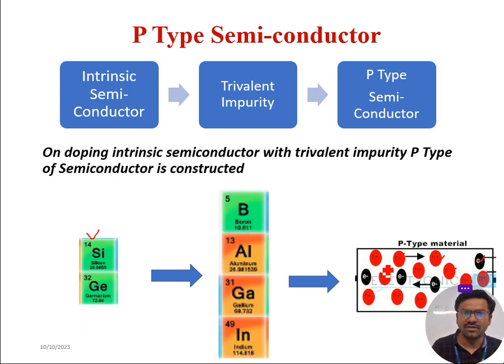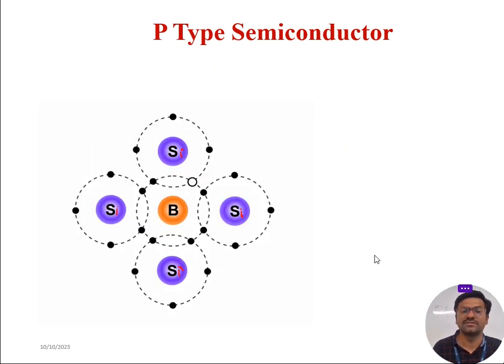What is a hole? A hole is a vacant place of an electron. In the P type of material we are able to generate those holes, and the majority carriers in P type semiconductors are holes. Let us observe how we get a hole for each trivalent impurity. Let us observe this diagram.